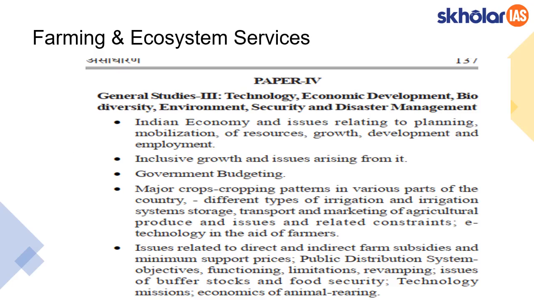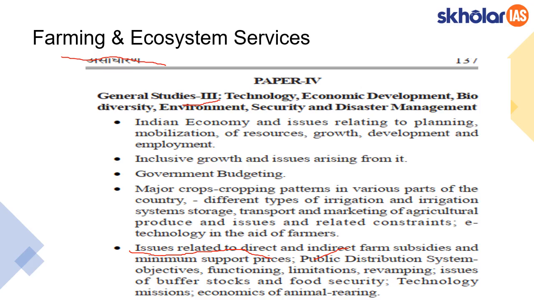The first article that we would be looking at is Farming and Ecosystem Services. This is an article from Financial Express. So before we get into the content of this article, you will see why we are studying it. This article forms a part of paper 4 of GS3. This would be covered under the issues related to direct and indirect farm subsidies. So once you get to know about the content in this article, you would understand why this article is being covered under this section.